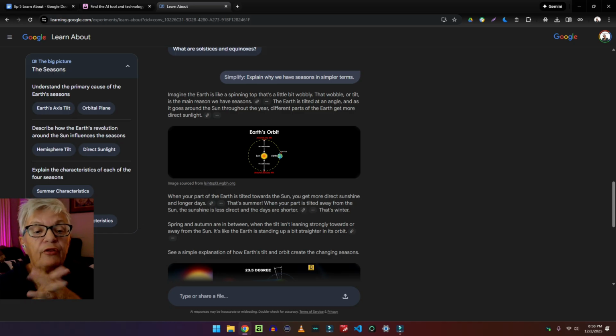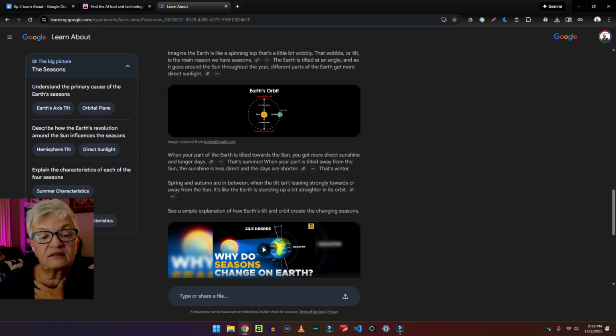Imagine the Earth is like a spinning top that's a little bit wobbly. The wobble or tilt is the main reason we have seasons. The Earth is tilted at an angle, and as it goes around the sun throughout the year, different parts of the Earth get more direct sunlight.